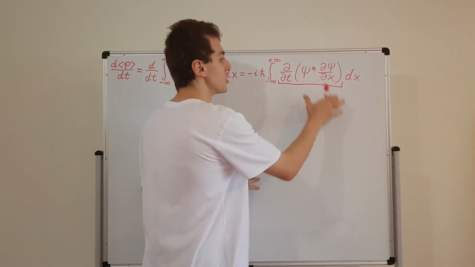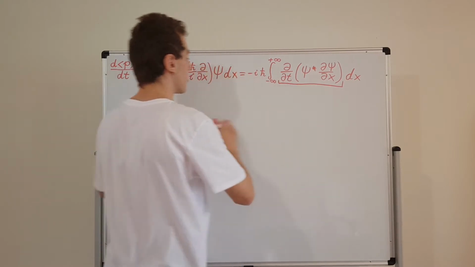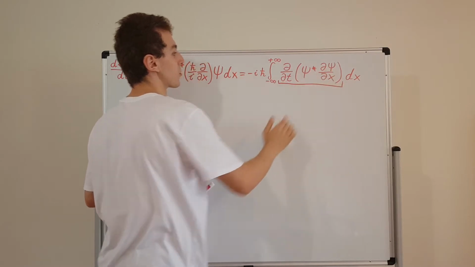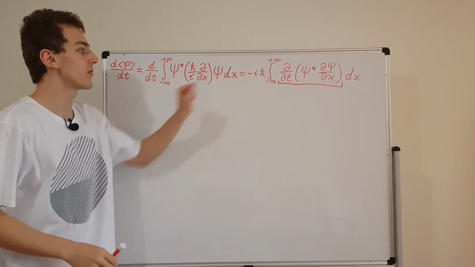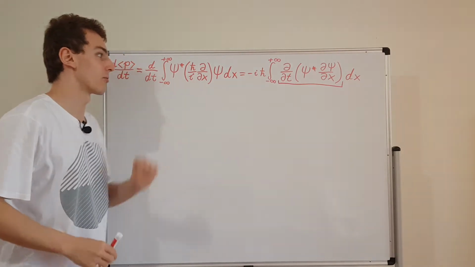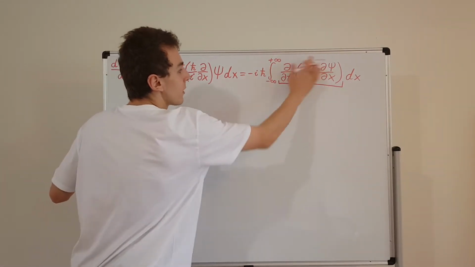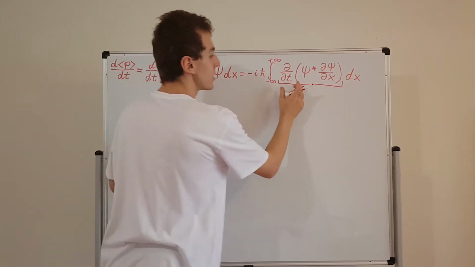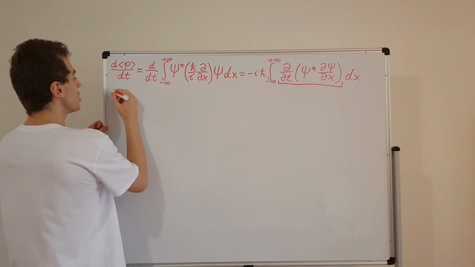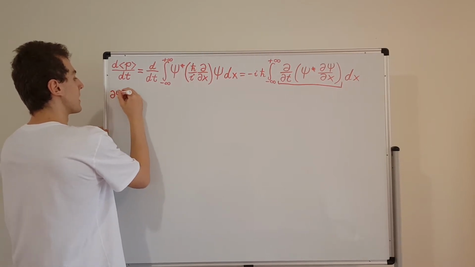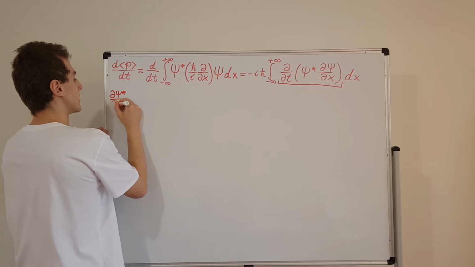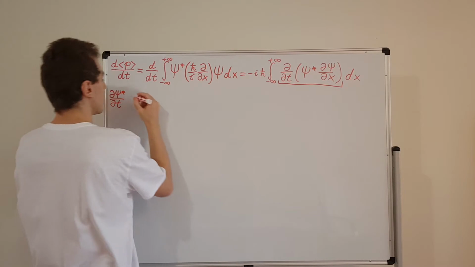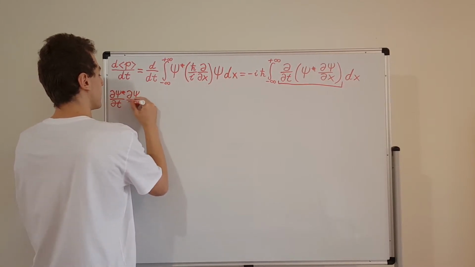So let's do the rest of this derivation. For the next few lines, I'm just going to focus on the integrand, what's inside this integral. We'll ignore the integral and this factor of minus i h bar out the front. Let's rewrite this using the product rule for differentiation. First of all, let's differentiate psi star. If we differentiate psi star with respect to time, that's going to give us d psi star dt. And when we differentiate this, we don't have to differentiate the other factor. So that's going to give us d psi with respect to x.